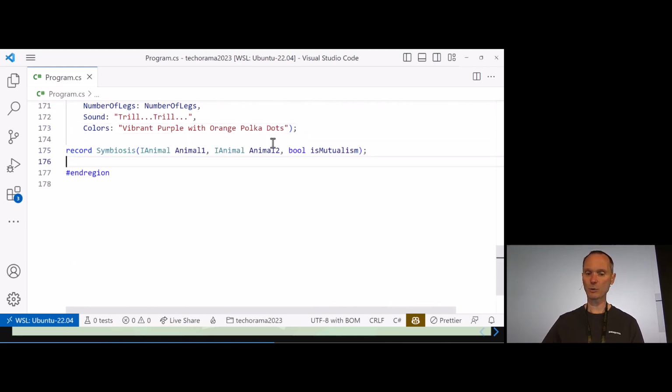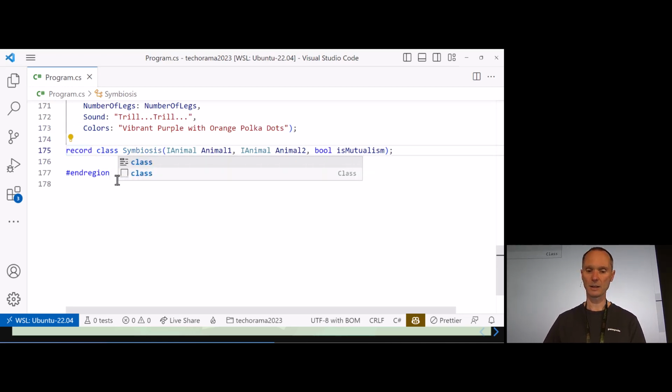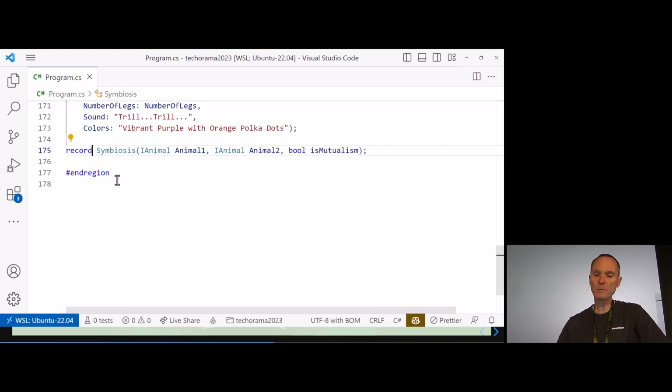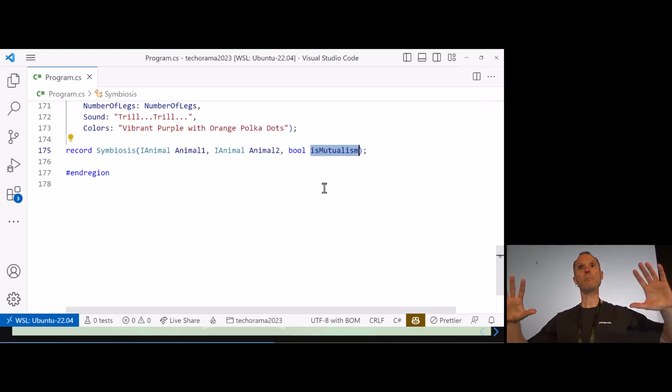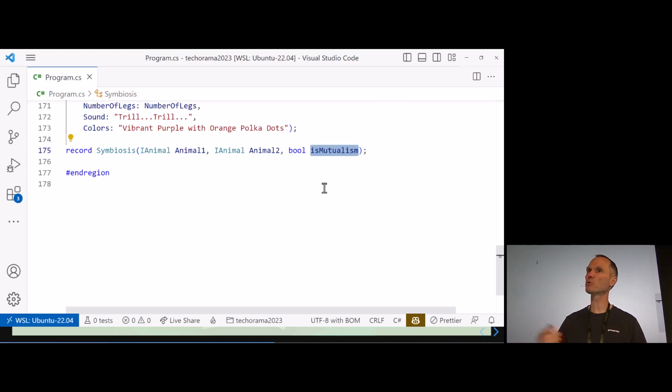Here, you see, it's again a record class. If you leave out the class here, it always becomes a class. So you can also write struct if you want, for those of you who are new to this kind of record stuff, but we are going to use record classes. I call it symbiosis, and a symbiosis consists of animal 1, animal 2, and then a flag whether the symbiosis is mutual. Either the two animals can live together and they both benefit from the symbiosis, then it's mutual. It can also be that they are neutral, and it can also be that one benefits from the living together and the other doesn't. Then it would be false.